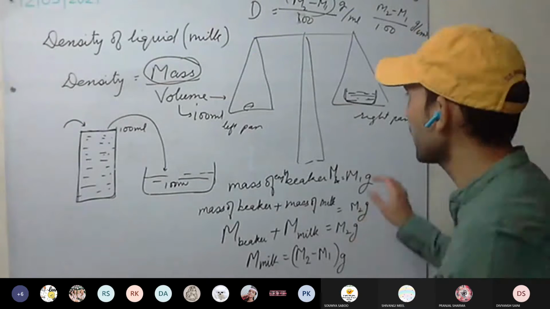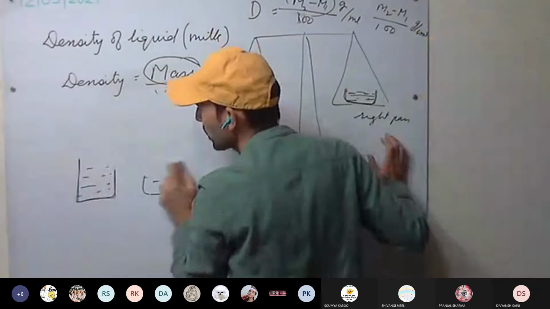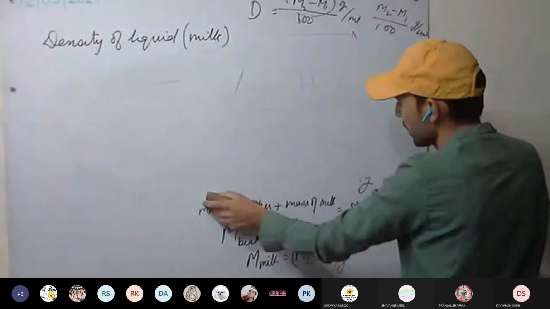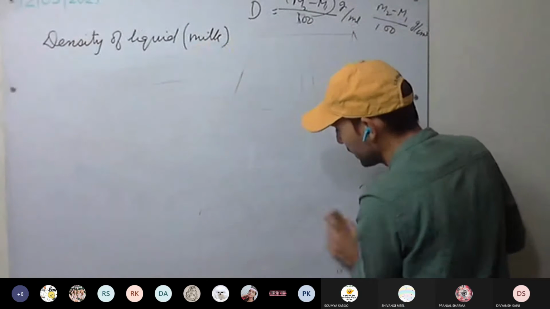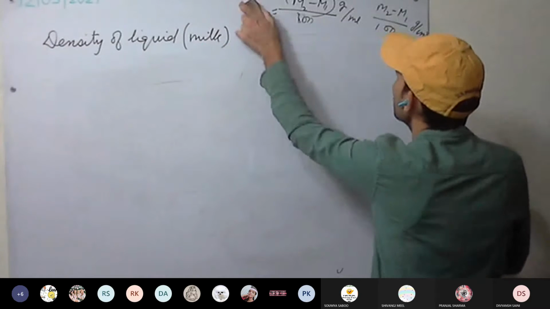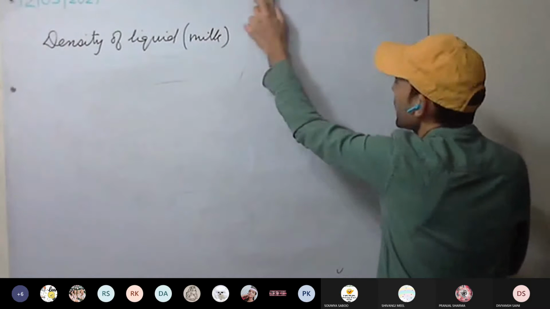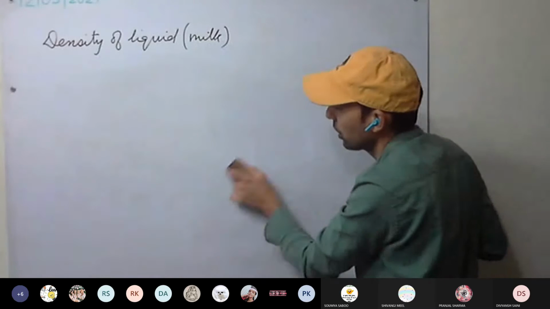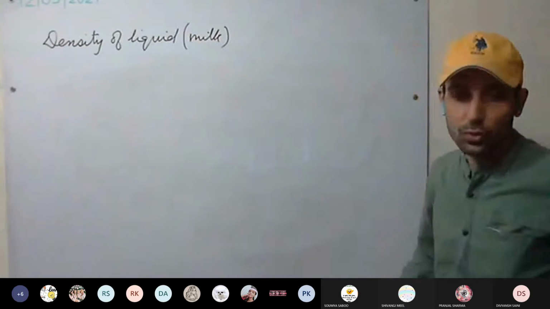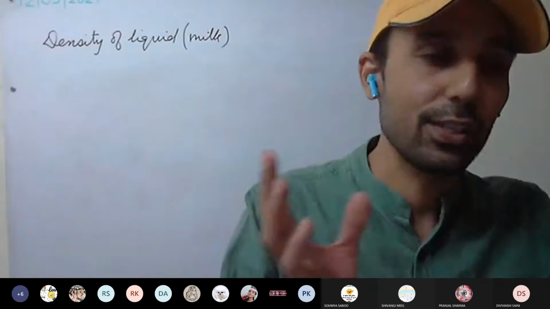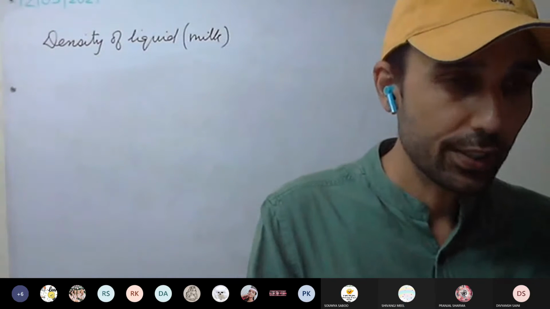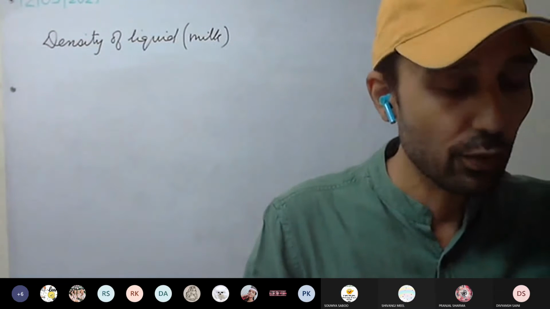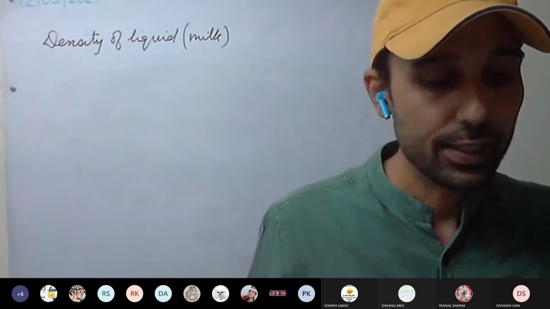Activity 5 we'll discuss now. There is one more way to determine the density of a liquid, that is by using a density bottle. Why is it called a density bottle? We'll see now. This bottle has been designed to measure the density, that is volume, very accurately. So we won't require so many equipments as with the beaker and measuring cylinder. We'll be using only the density bottle.